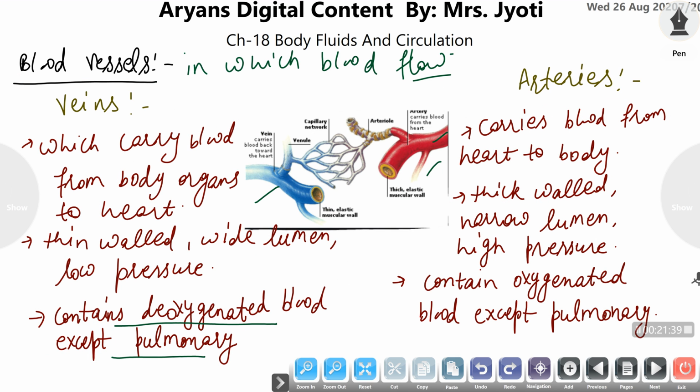Only the pulmonary artery carries deoxygenated blood and only the pulmonary vein carries oxygenated blood.